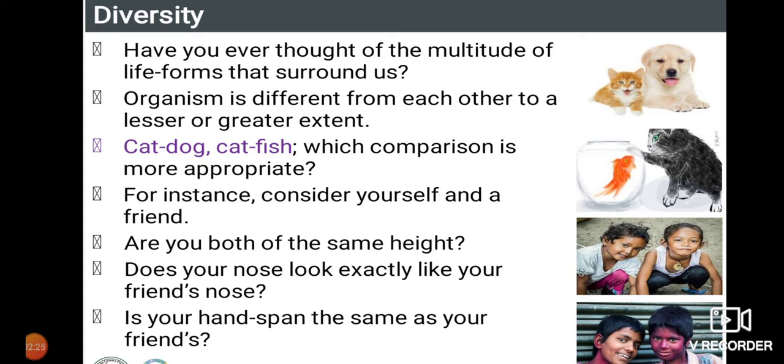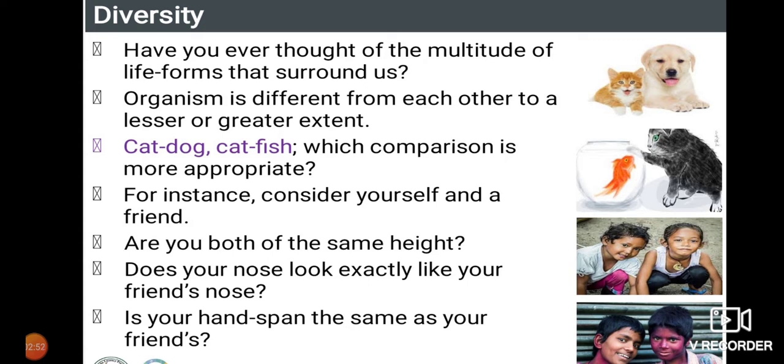Even though they look similar, the body structure may be similar, but the height and the variations in the body make us identify that there are a lot of differences. And see the fish and the cat. A fish lives in water and a cat lives on land. Both are living organisms, but there are a lot of differences.